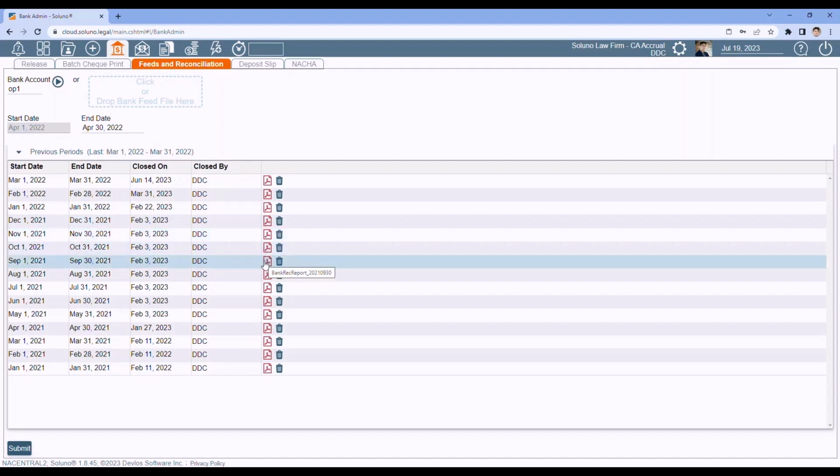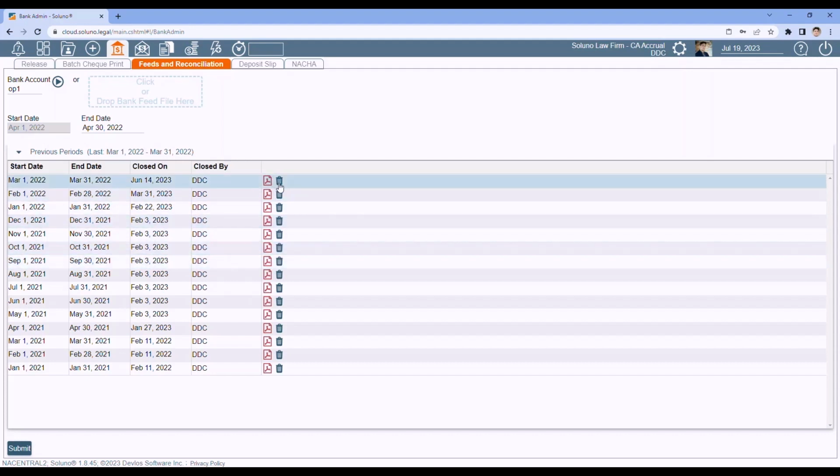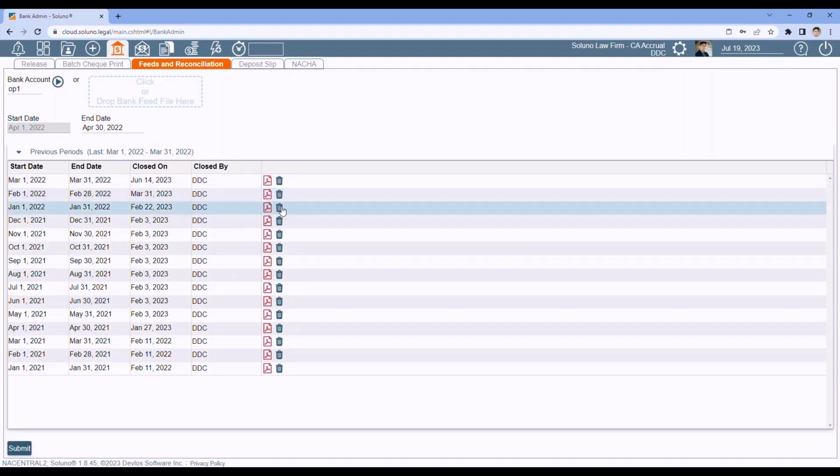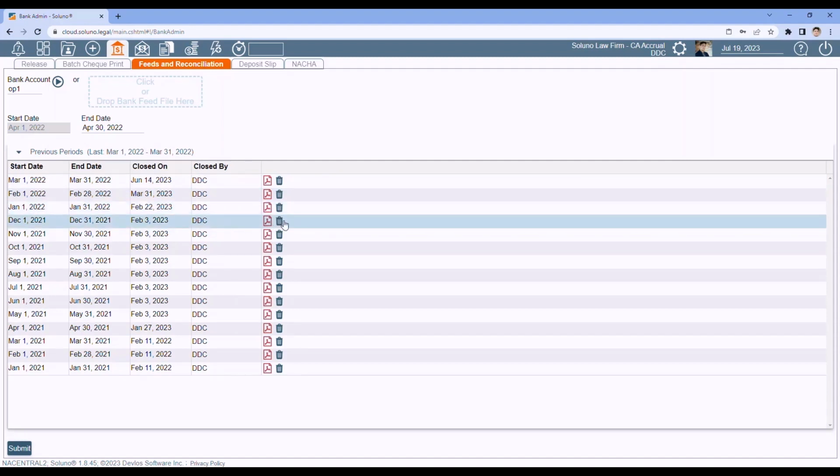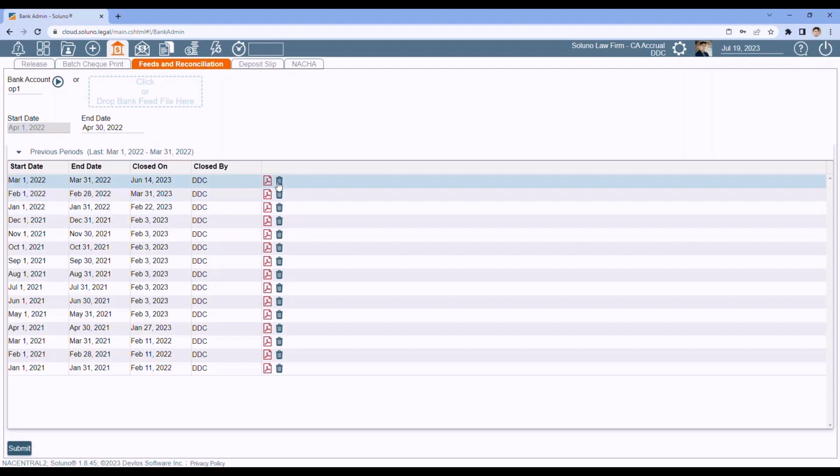If I need to make a correction to a previous bank rec, you can delete it, which will reopen that bank reconciliation so you can make your edits. Please keep in mind, if you do delete a previous bank rec that's older, it not only deletes that bank rec, but all the ones after it as well. So try to catch errors as quickly as possible to save some time and work.